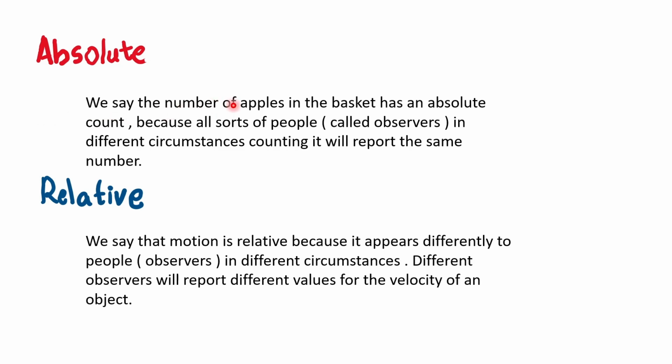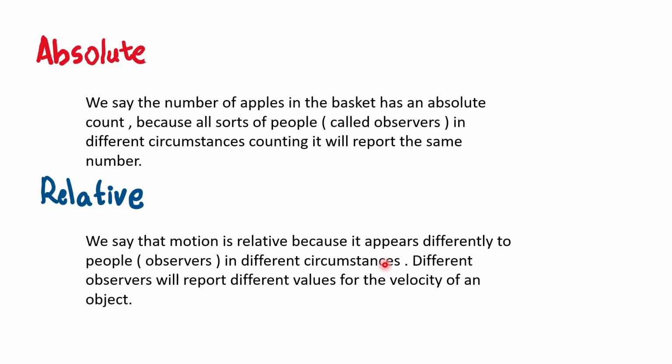So we say that the number of apples in the basket is an absolute count, because all sorts of people in different circumstances, if they know how to count, will report the same number. They will agree with each other. That's why we say that the number of apples is an absolute count. In the same way, if any other quantity behaves in the same way as the number of apples in the basket, we say that that quantity is absolute.